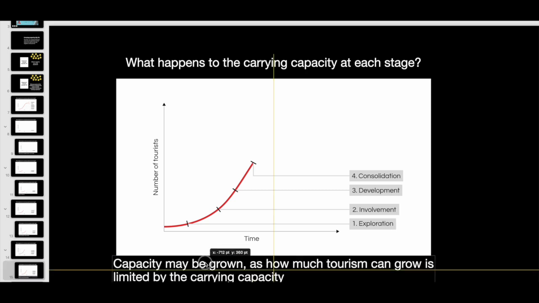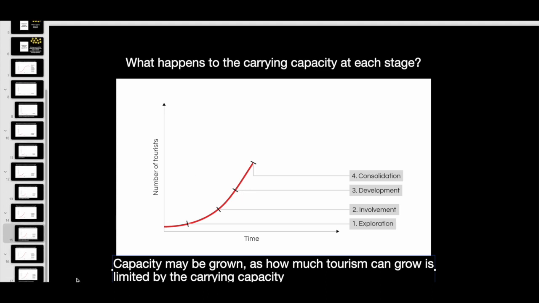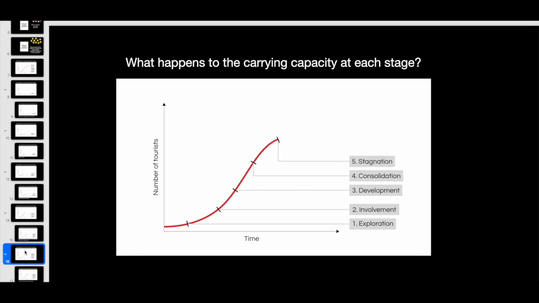Capacity may grow, but how much this can grow and how fast this can grow all goes back to the carrying capacity. Now for development and consolidation, I'm not saying that the carrying capacity must grow. There are destinations that leave it alone, but there are a lot of destinations that grow their carrying capacity at this stage so that they can grow the industry further and earn more money from it.